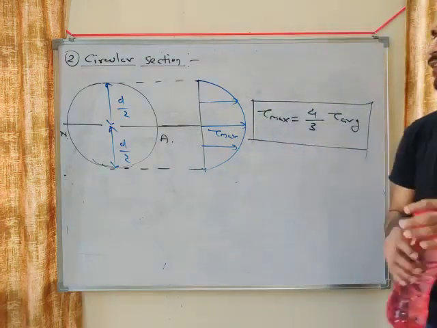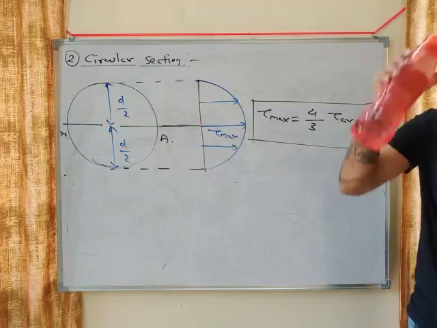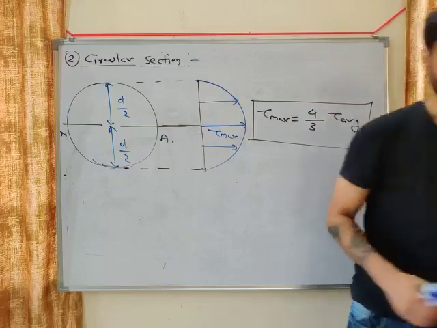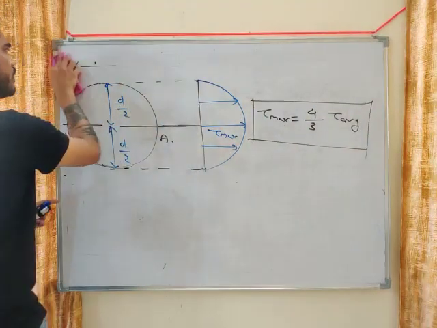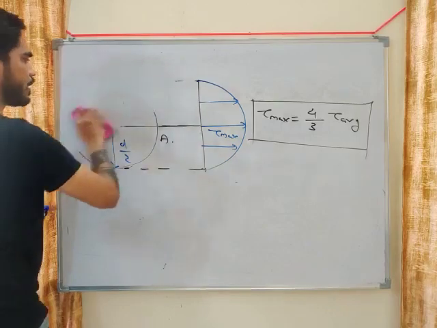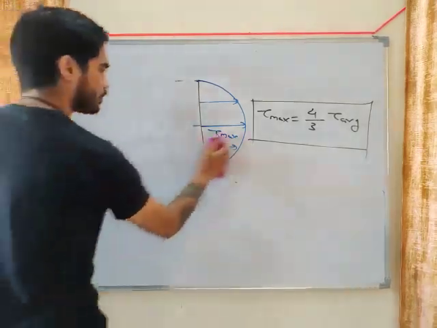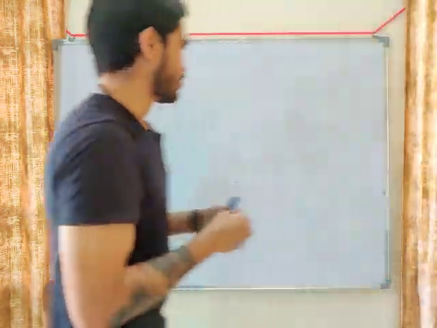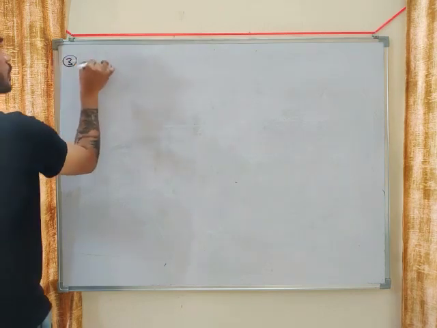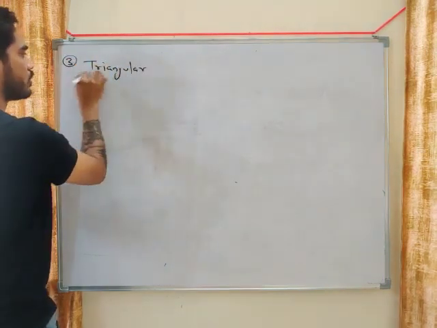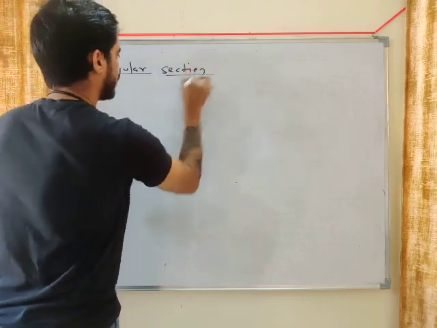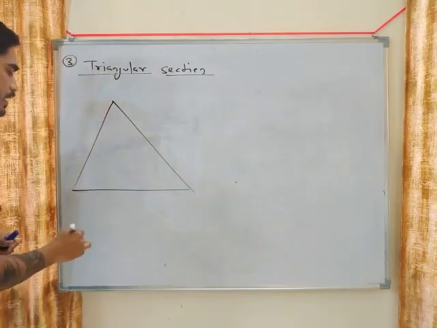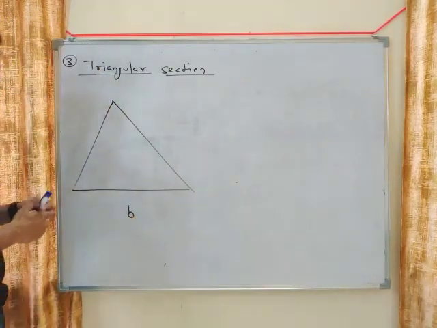Moving on. Now we have to see what will be the diagram for triangular section. You will see a lot of questions from triangular section also. Let's consider this triangular section. Let's say the base is B, height is H.